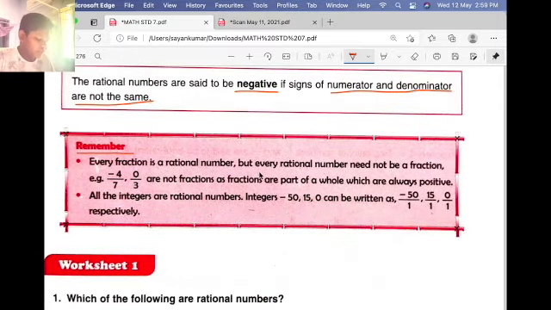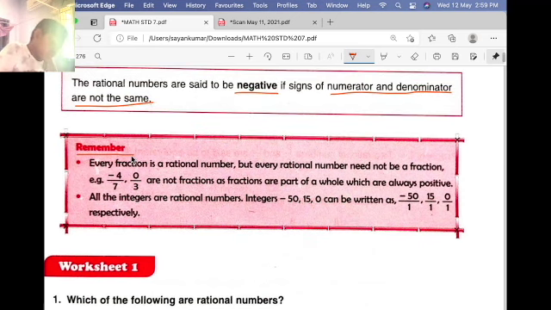Every fraction is a rational number, but every rational number need not be a fraction. So every fraction is a rational number. Like I will take a fraction 5 by 7. This is a rational number. 2 by 7, it is a rational number. 6 by 7, 6 by 9, it is also a rational number. But every rational number is not a fraction.